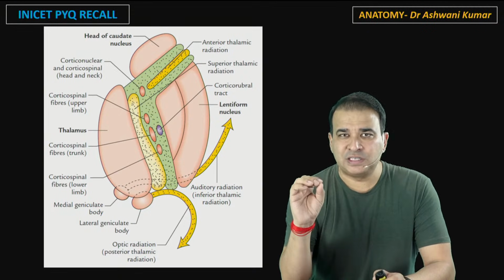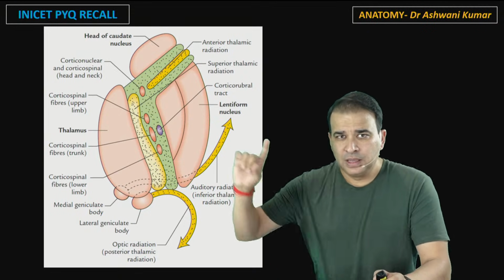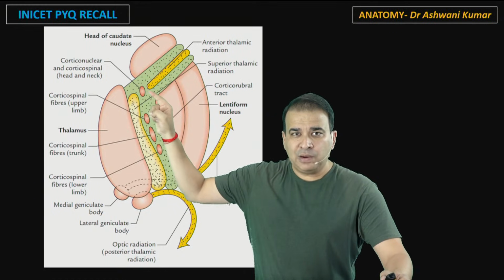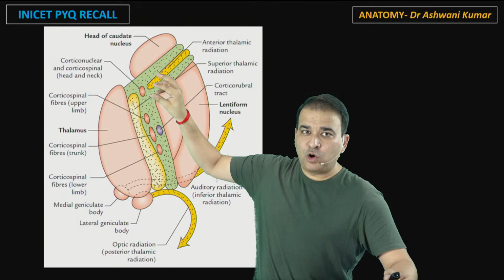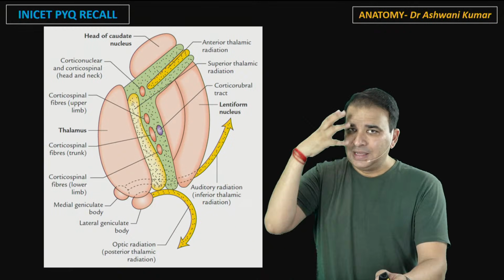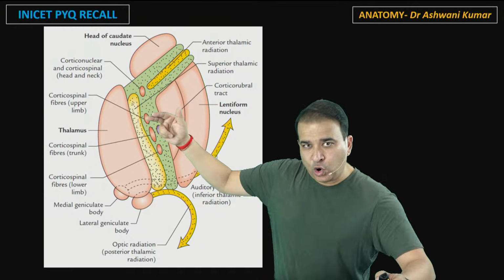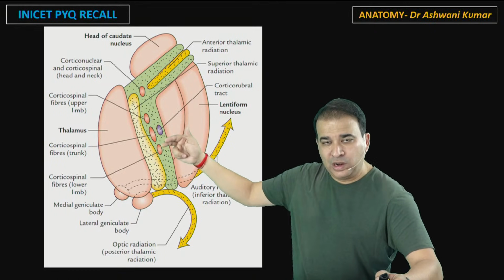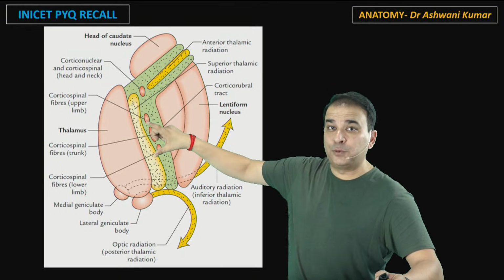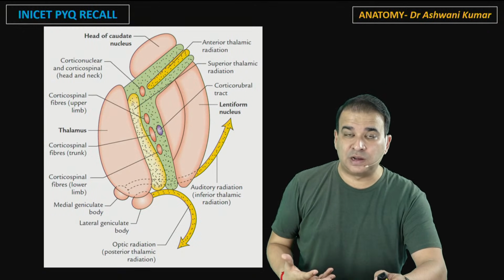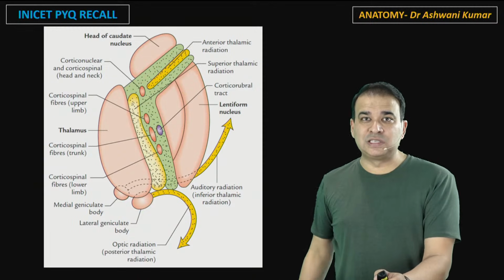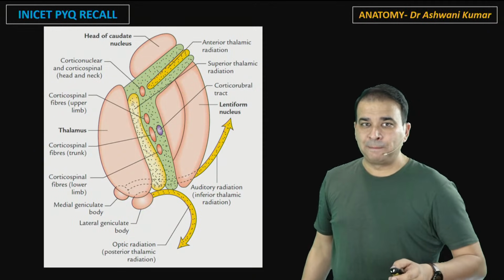Just 4 important or major tracts you need to keep in mind. Corticonuclear: the upper motor neurons of most of the cranial nerves are here, guys. Look at that, the genu part. In the genu we have a corticonuclear tract that is obviously supplying the head and neck muscles. Corticospinal tract: upper limb, trunk, lower limb. Where is the corticospinal tract present? In the posterior limb. That makes it very important. The posterior limb is important because the corticospinal tract is passing through it, which is supplying most of the muscles in the body except for the head and neck part.